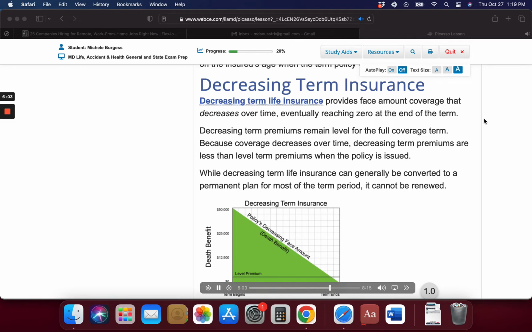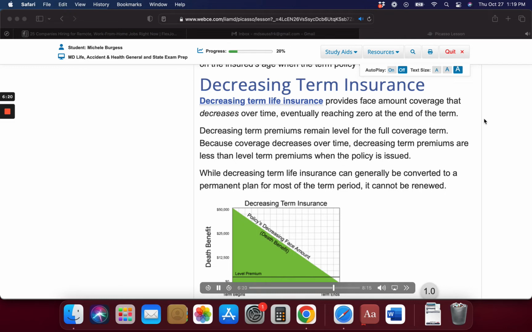Increasing term insurance. Increasing term life insurance is the opposite of decreasing term. With this type of insurance, the death benefit increases over the term to a preset amount or at a preset rate. The premium normally remains level, though at a higher level than either level term or decreasing term.